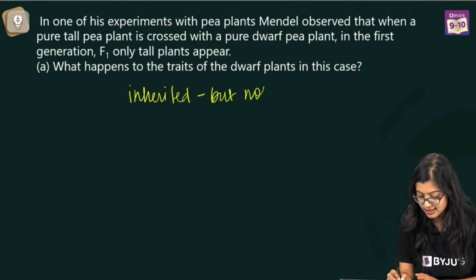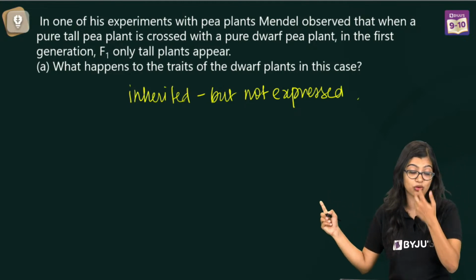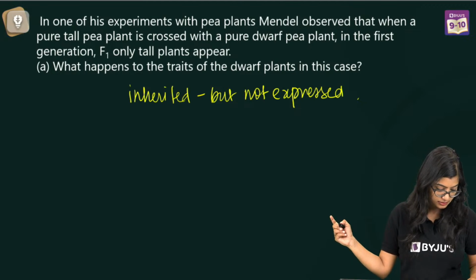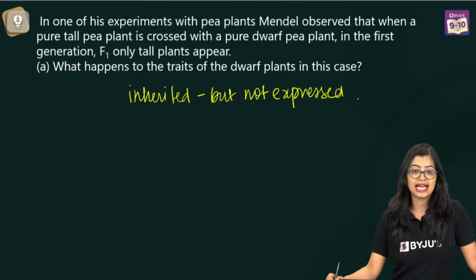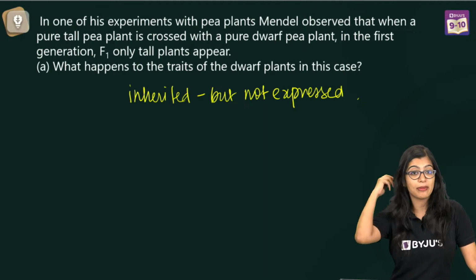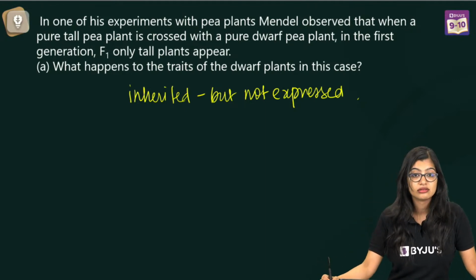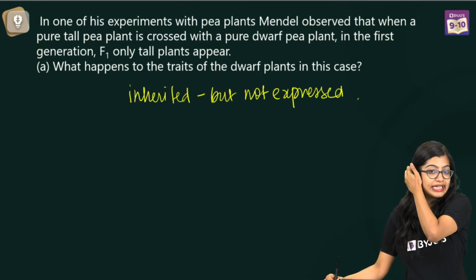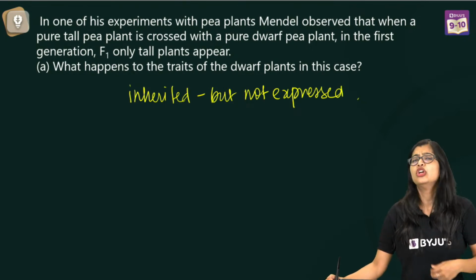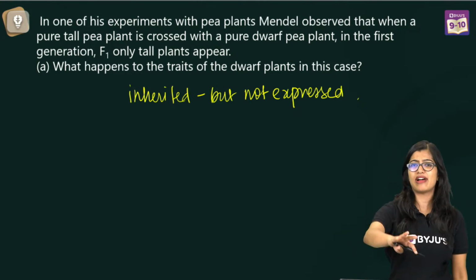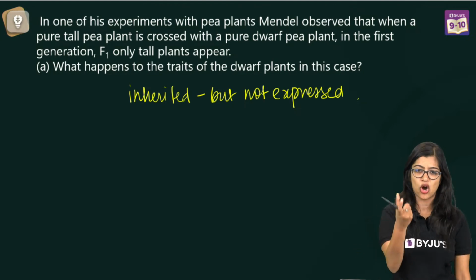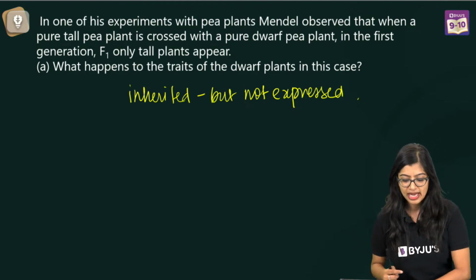But not expressed. Now, this is incomplete, so you need to justify why it has not gotten expressed. Yes, very good. Mendel's laws you should definitely learn. Ma'am, in NCERT there is no mention of allele, so if we write it in the answer, will we lose marks? But see, instead of alleles, you can say traits also, because at the end of the day, alleles code for your traits, right? So if you say dominant trait, recessive trait also, it's fine.